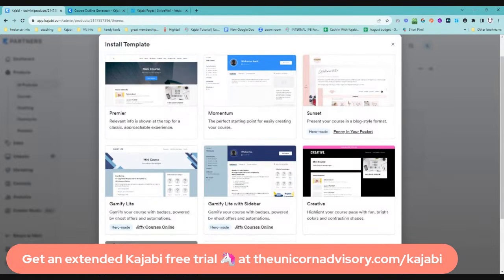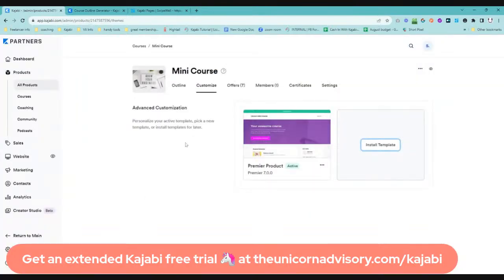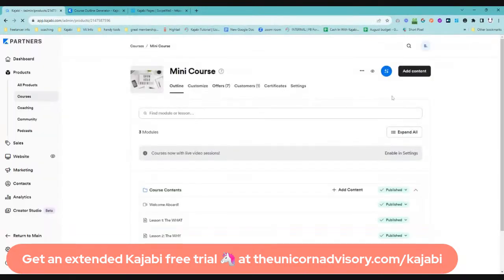Some of them even have additional functionality like this sunset, and you can even use gamification, which is unbelievably cool, and give your members badges, and they'll have that sense of achievement as they go through your course. So lots of options, lots of different styles and ways that you can set out your course content, which is really helpful. But let me show you this AI course generator, because it is pretty cool.